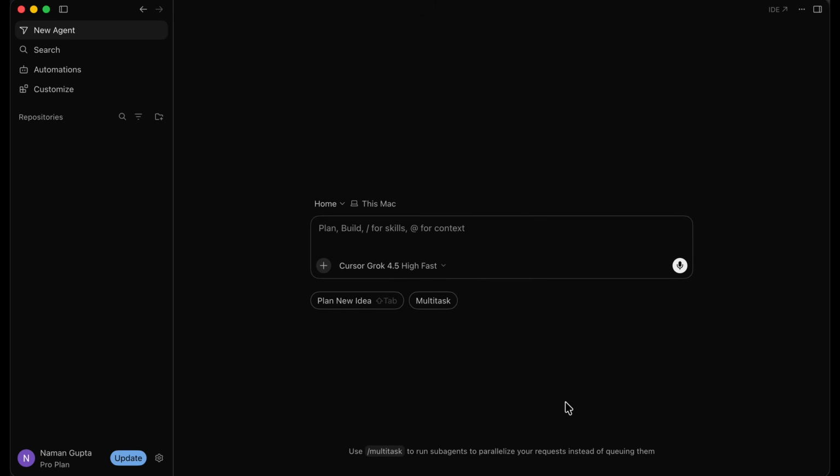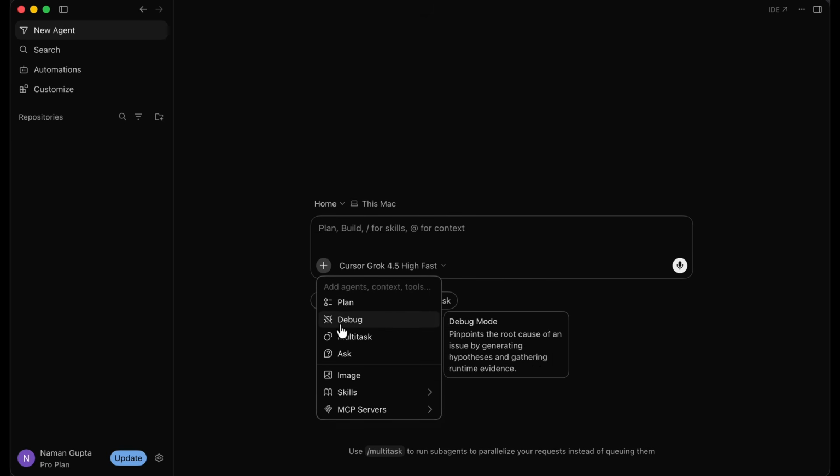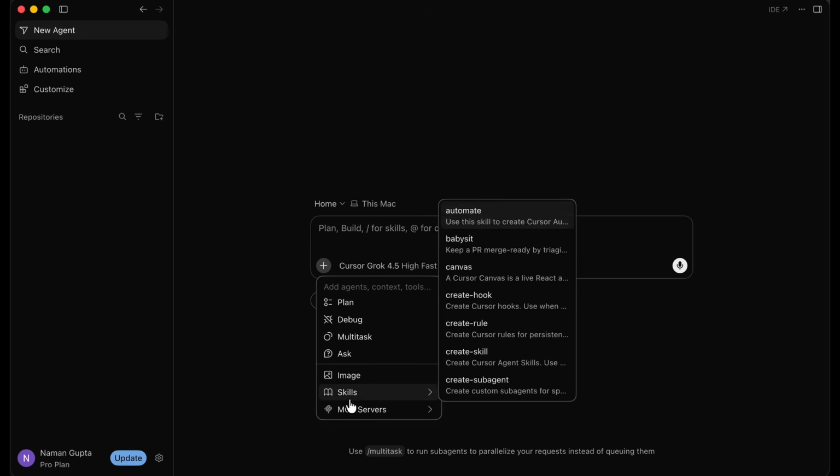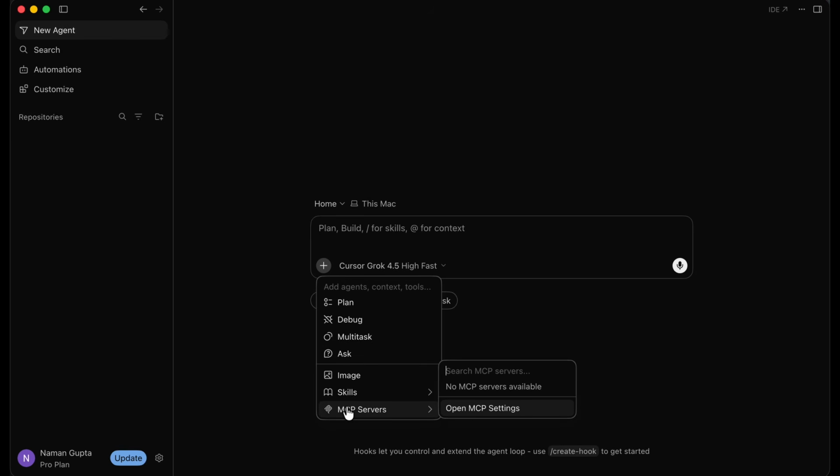Now, we also have a lot of other really amazing features in Cursor that I'm going to make very simple for you throughout this course. So if I click on this plus icon right over here, you're going to see that we have different modes. So there's a plan mode, there's a debug mode, there's a multitasking mode, and there's an ask mode. And we're going to explore those in just a second. But we also have skills and MCP servers, which are terms you might have heard if you're active in the AI space or agentic coding space. And we're going to cover those as well.